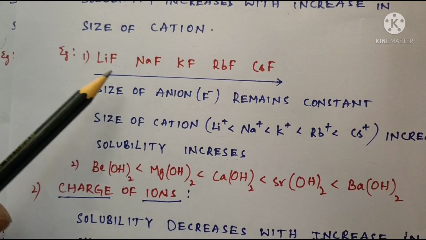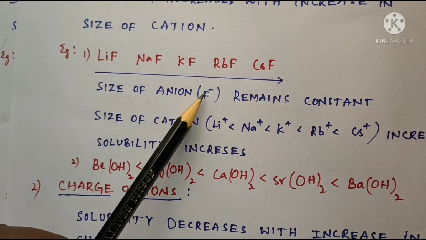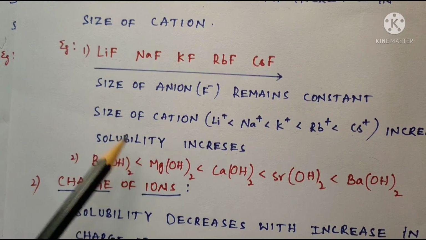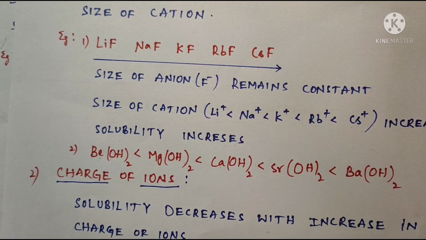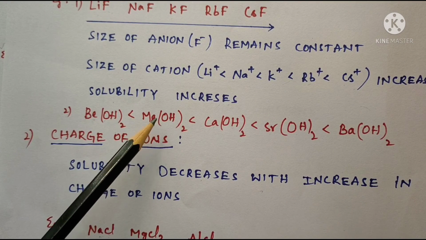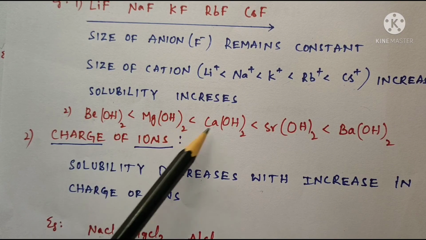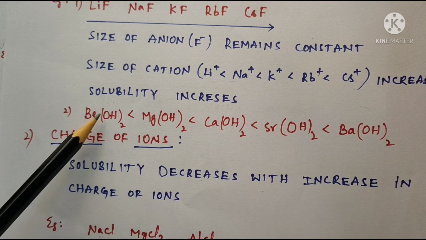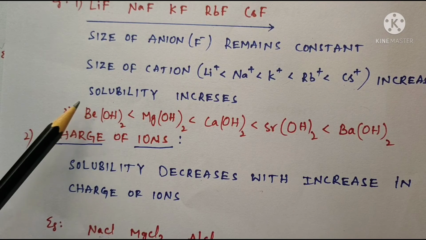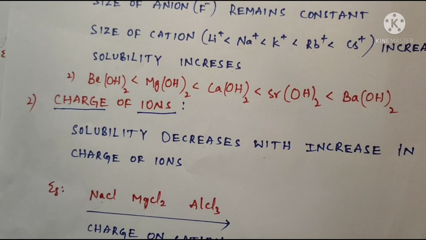For example, 1A group fluorides. Anion is constant, F minus here. Size of cation increases, so solubility also increases. 2A group hydroxides. OH minus is a small anion. As the cation size increases, solubility also increases. Similarly, in case of 1A group hydroxides, solubility increases down the group.